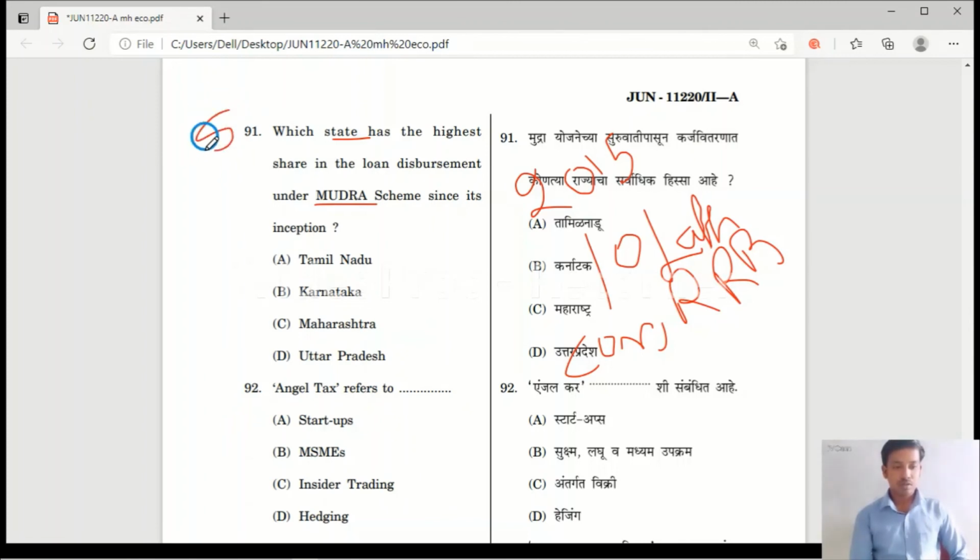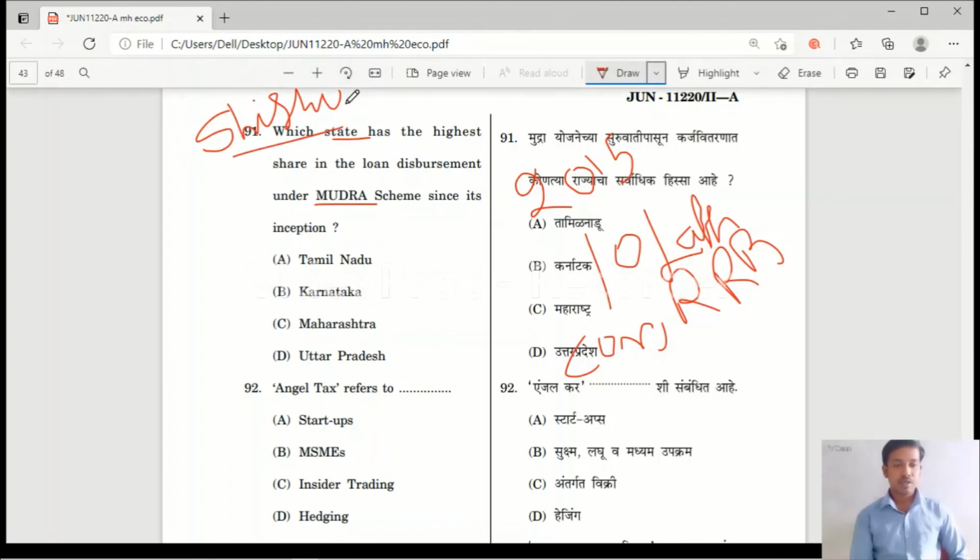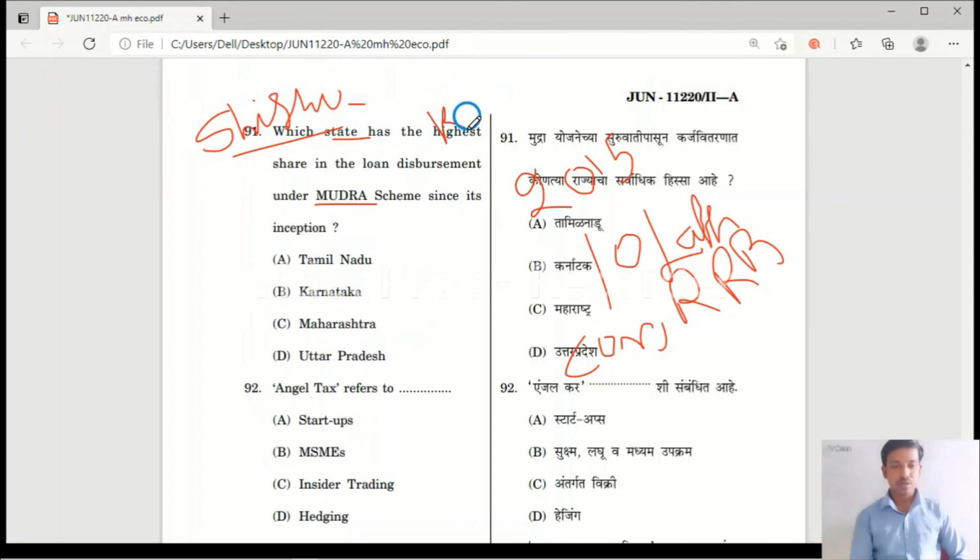First one is Shishu. Under Shishu, people can get loans up to 50,000. The second one is Kishore. Under Kishore the loan limit is above 50,000 and up to 5 lakh.